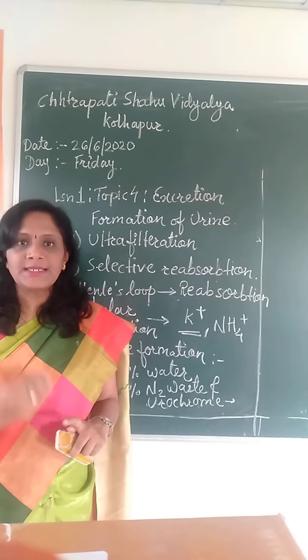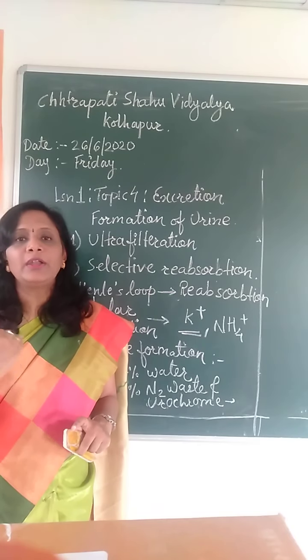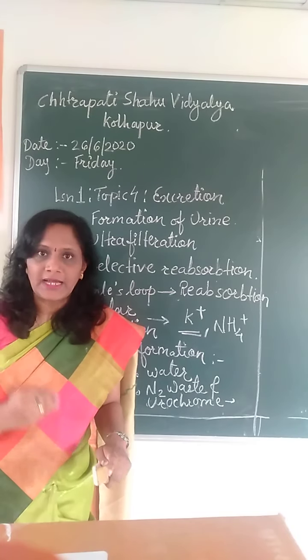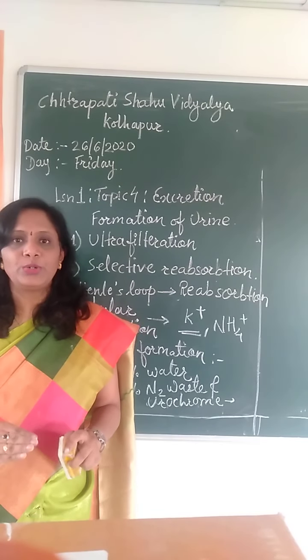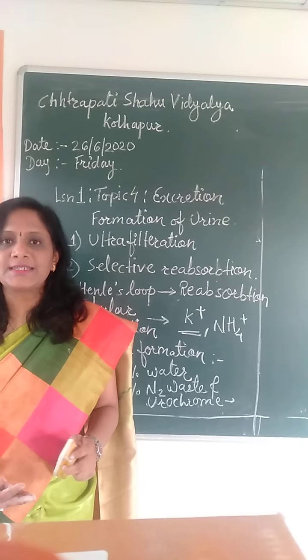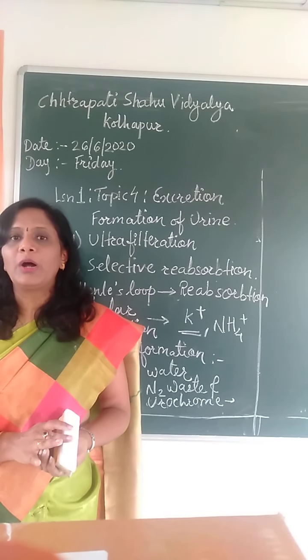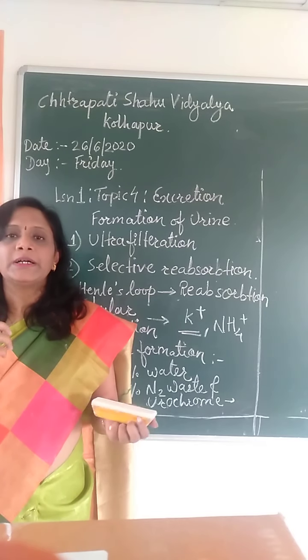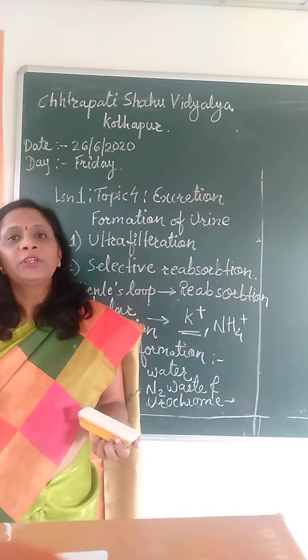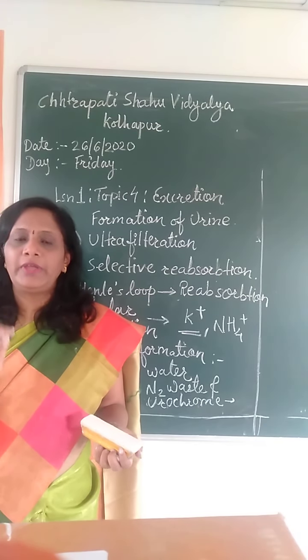So this is how urine formation and removal of urine is done in the human body. I hope you understood today's topic. In our next session, we are going to talk about what happens when the arteries fail, when the renal artery, or when the renal vein fails.